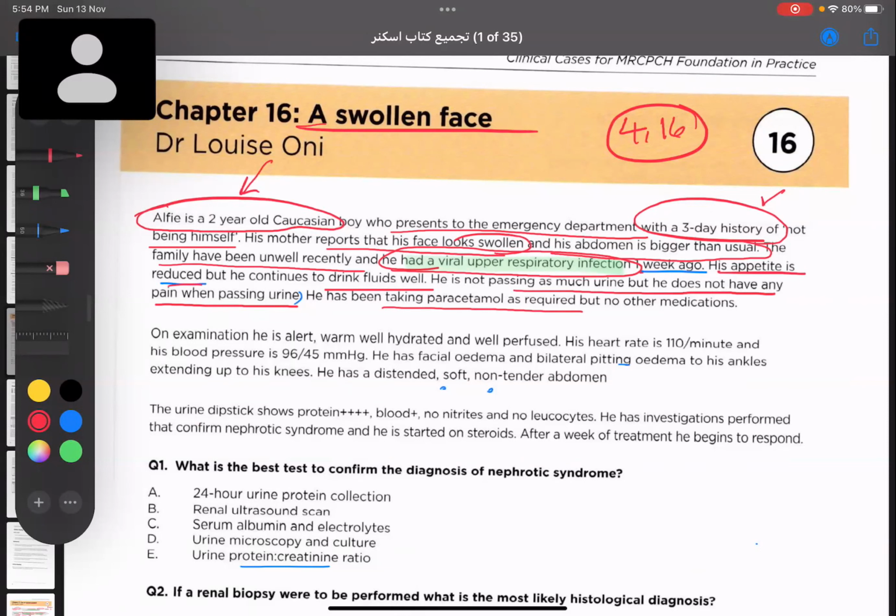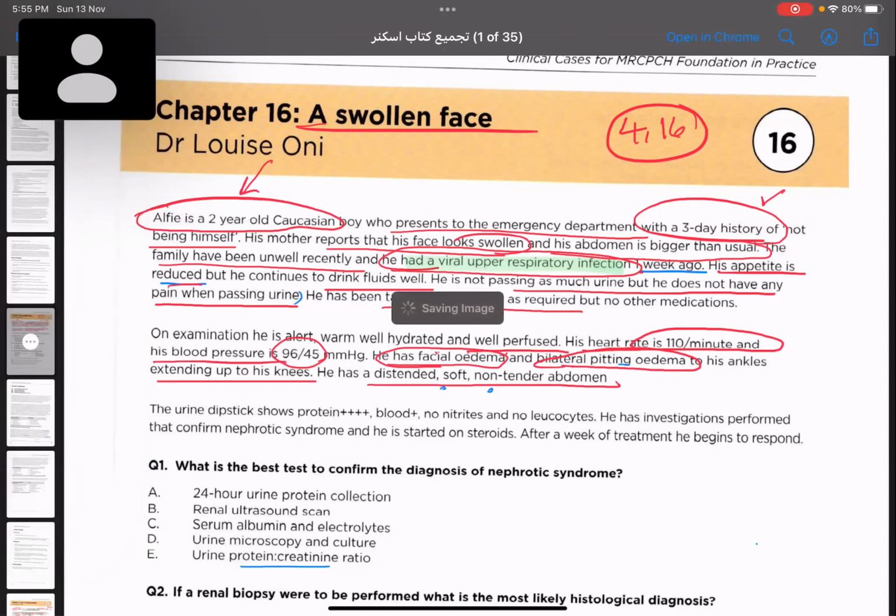On examination, he is alert, well, warm, hydrated, and well perfused. Heart rate is 110 and blood pressure is 96/45. He has facial edema and bilateral pitting edema in his ankles extending to the knees. He has a distended, short, non-tender abdomen.